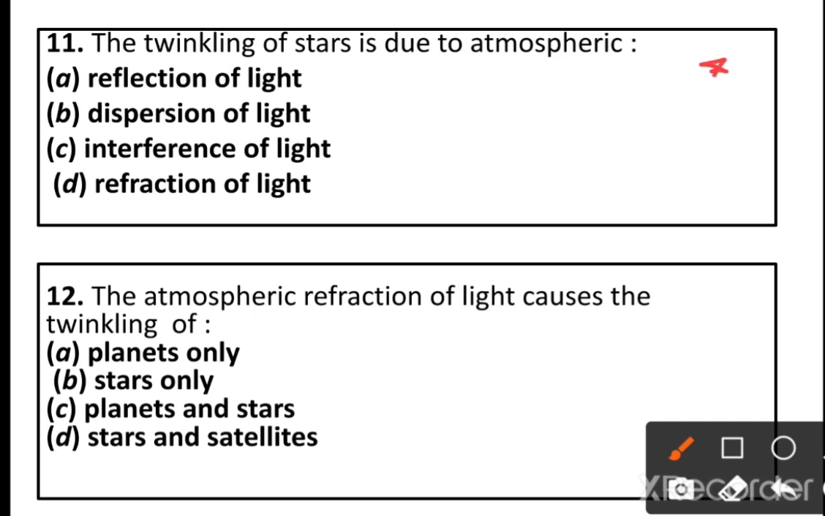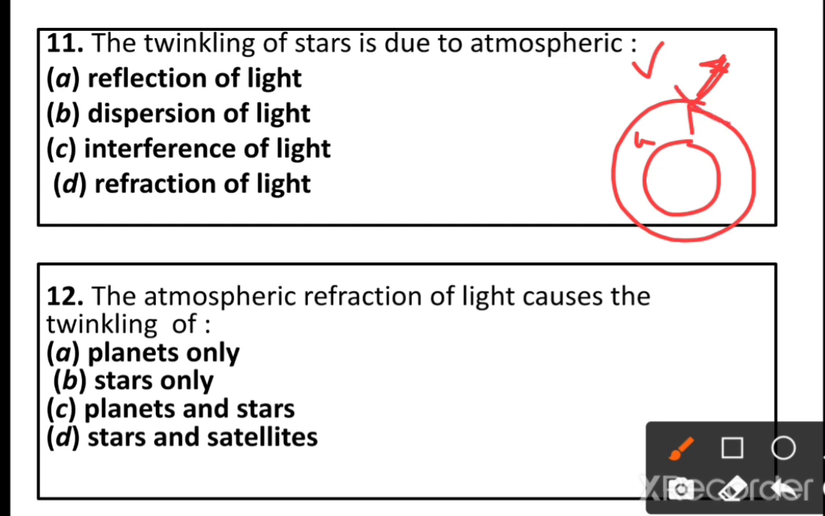So this is star. This is our Earth. Earth has an atmosphere. When the starlight enters into the Earth's atmosphere, this is vacuum and this is air. So the light travels from one medium to another medium. The refraction takes place. Due to that refraction of starlight, the stars appear to twinkle. So the refraction of light is the correct answer, not reflection, that is a refraction. So the twinkling of a star is due to the atmospheric refraction of light.